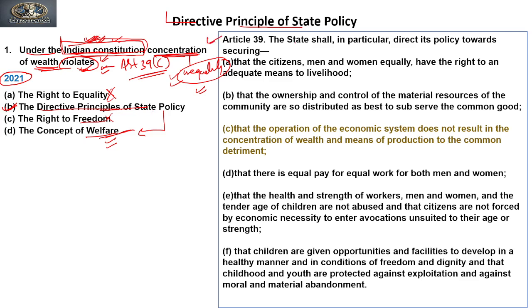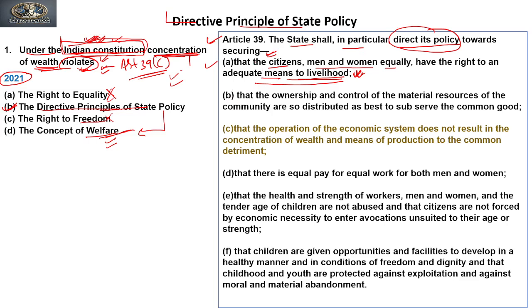So Article 39 says that the state shall in particular direct its policy towards securing. So what should the state do? It directs its policy, means it creates its policy towards securing what? It has six clauses with respect to Article 39. First, securing that citizens, men and women equally, have the right to an adequate means of livelihood. So it should secure that everyone is given an adequate means of livelihood, everyone gets an opportunity to earn their livelihood. The policy of the state should be directed toward this.